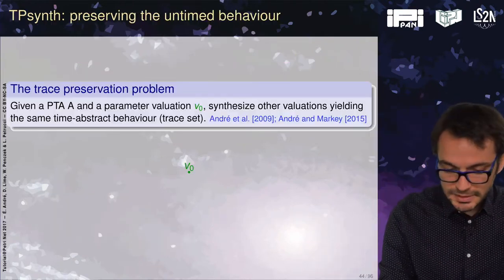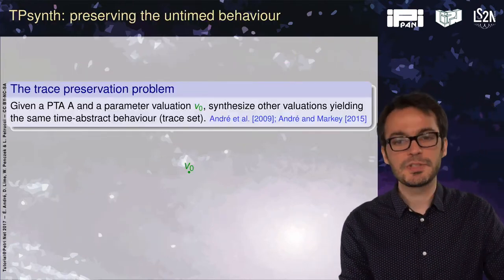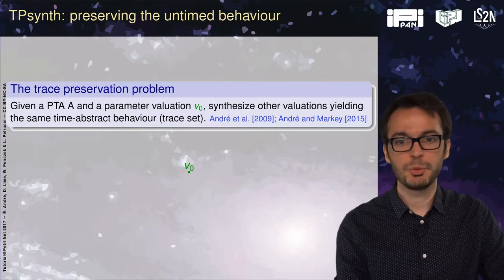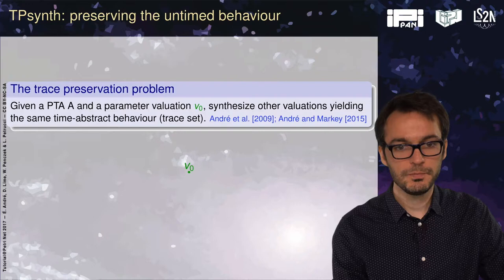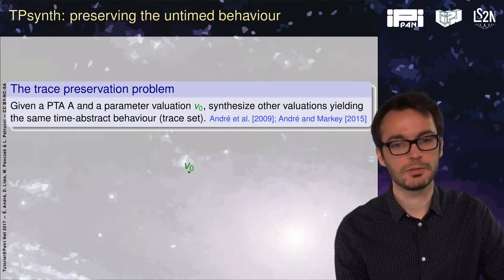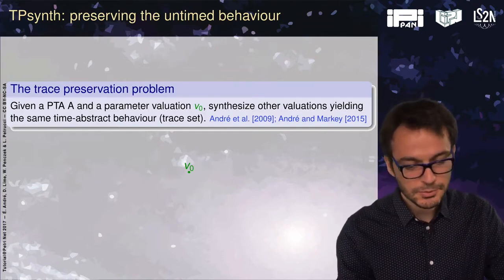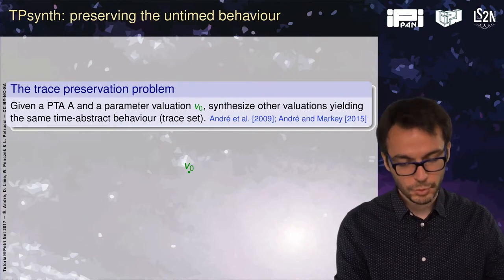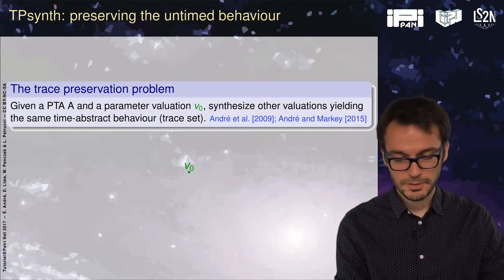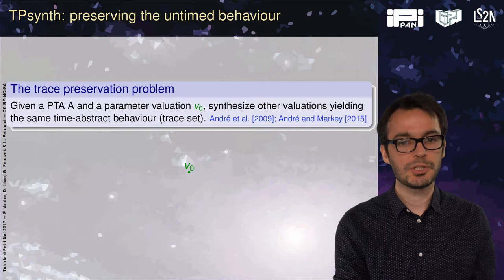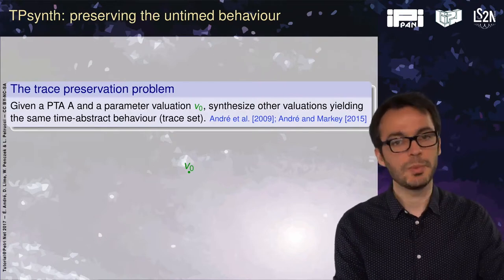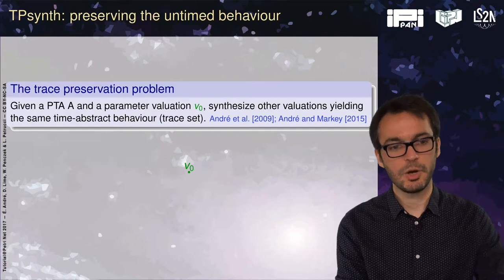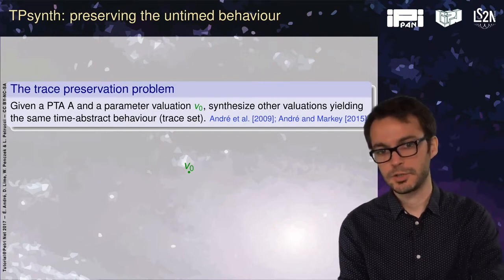Let us now study a second algorithm. The trace preservation synthesis is the one that preserves the untimed behavior. The trace preservation problem, we saw it a bit earlier, called language preservation, which is very close. So given a parametric timed automaton and a parameter valuation V, we will synthesize all the valuations with the same time-abstract behavior. By trace set we mean an alternating sequence of locations and actions.